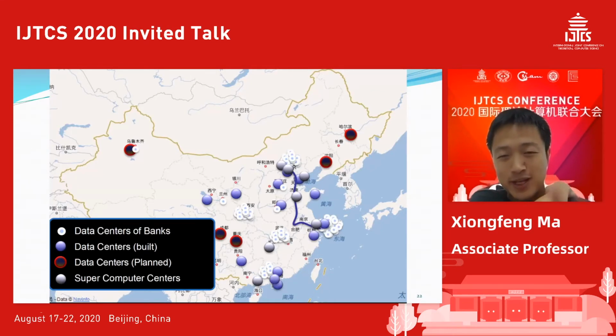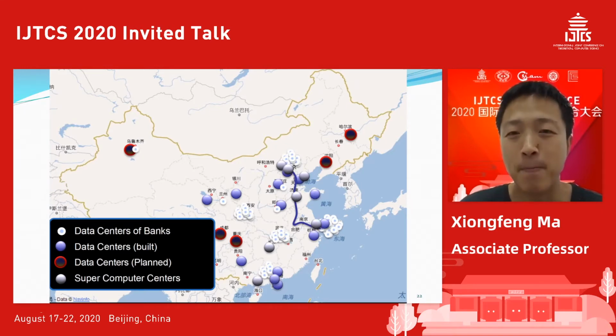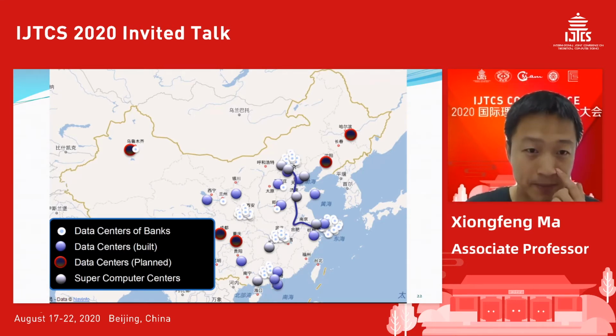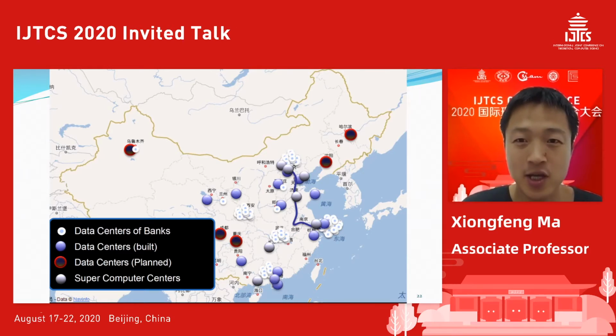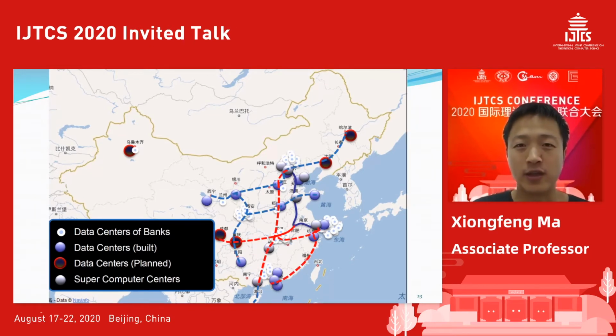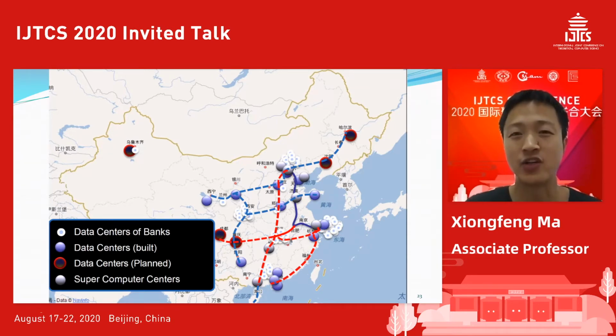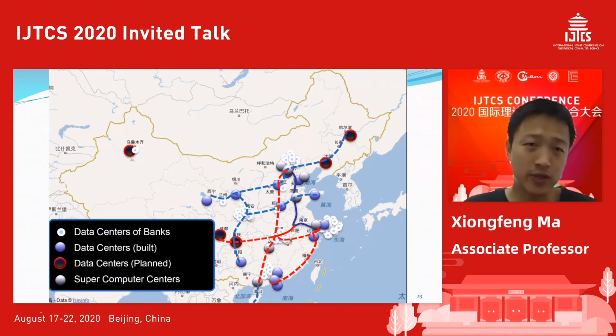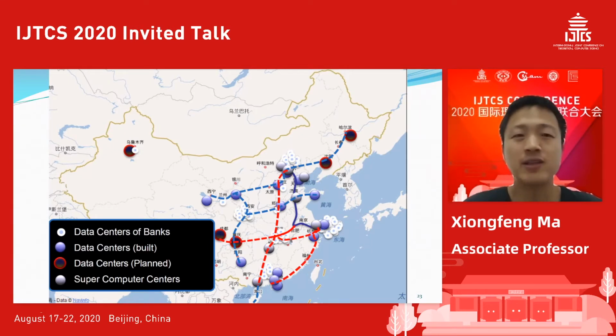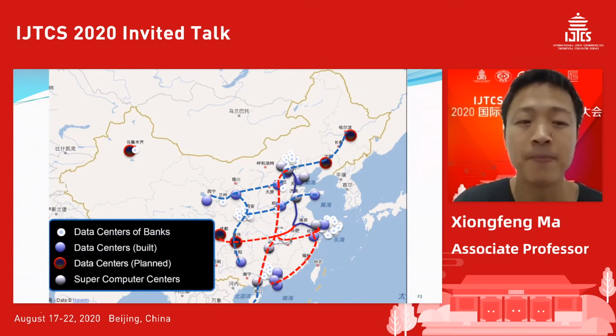So after this backbone construction, there were also plans to do much more. This picture shows some of the data centers in China. One big future plan is to connect all these data centers with the backbone construction. Then it's a highly secure network. But still there are some points that are really far away, and if you go to Europe, it's even further away. So this kind of backbone construction idea won't work too well.